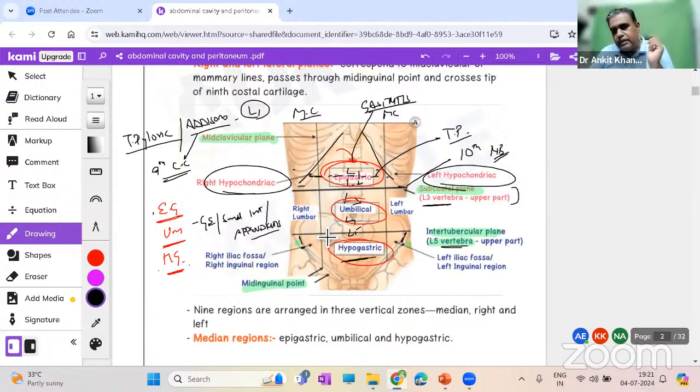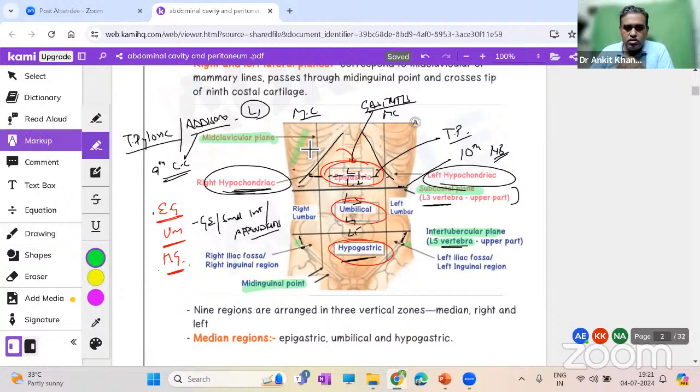Now, what is this right and left hypochondria? The word chondric means cartilage. Now you can see this whole costal cartilage or this whole costal margin over here. So the region which is deep to this is known as hypochondria. Hypo means basically below or beneath it. So right and left hypochondria. And at the sides of the umbilical region, we have the lumbar region. We have which region? Lumbar, because the area of the lumbar vertebrae is L3, L4, L5. So we call it the lumbar region. And on the sides of the hypogastric region, as we have this iliac fossa over here, we call it the right and left iliac fossa.